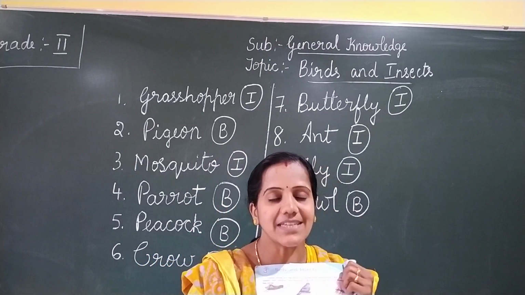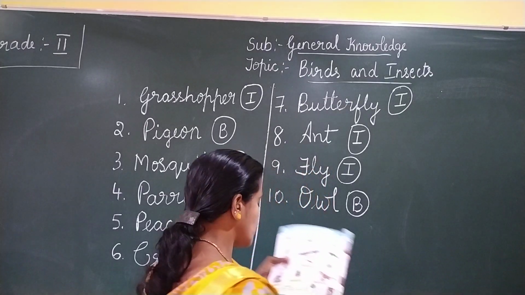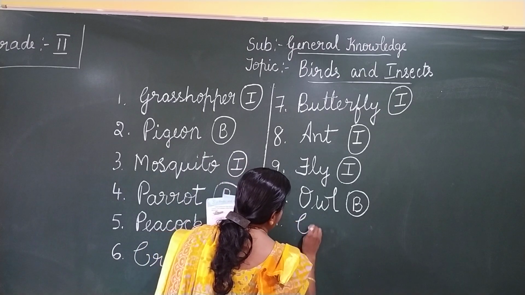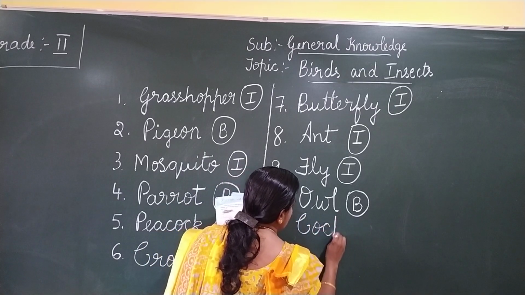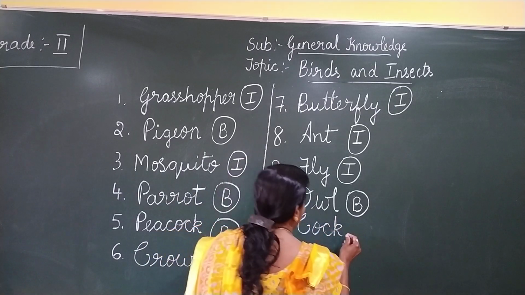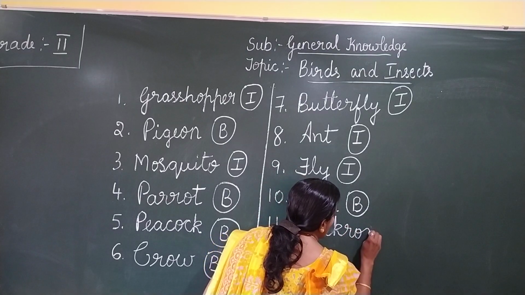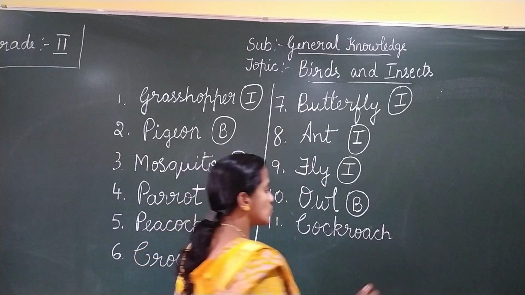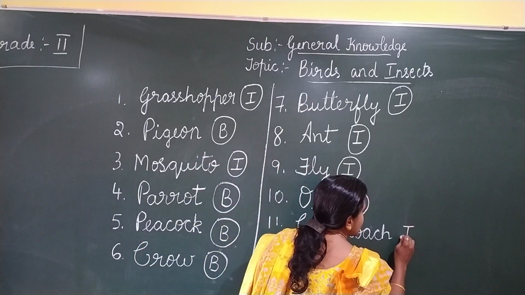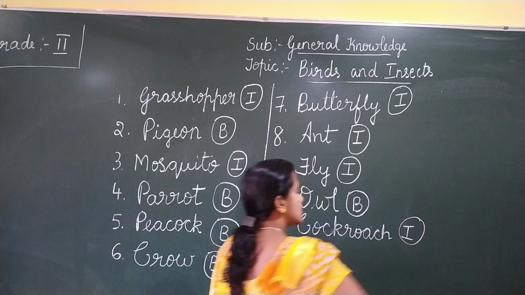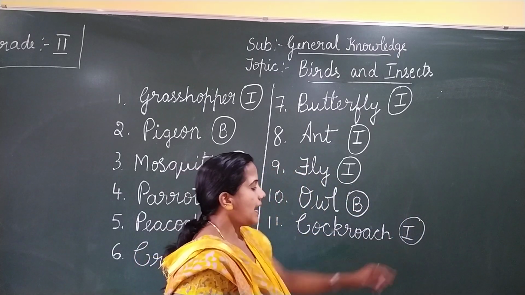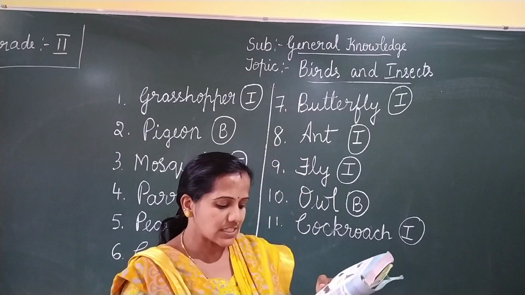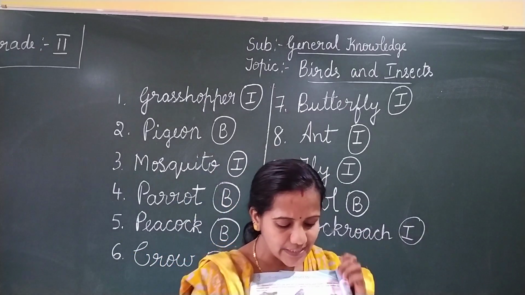What is this? Yes, this is cockroach. So the 11th letters, C-O-C-K-R-O-A-C-H, cockroach. So cockroach is an insect. So next to the circle you will write I. Cockroach is an insect, is it? Next, coming to the last 12th one.